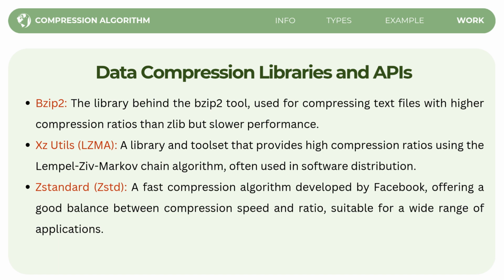And then bzip2 uses a different algorithm, again the Burrows-Wheeler algorithm, and yields better compression ratios than zlib. However, bzip2 tends to have slower performance. So it is often used where high compression is needed, such as compressing text files.